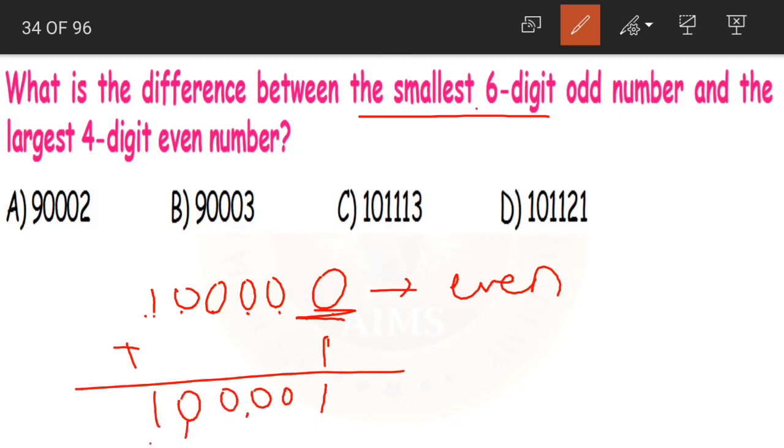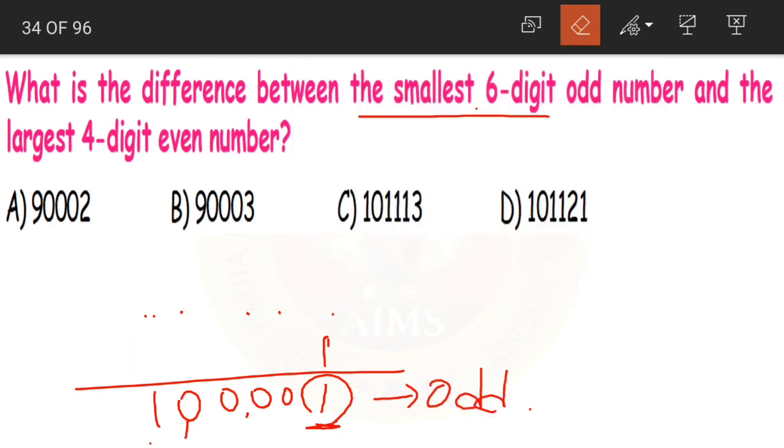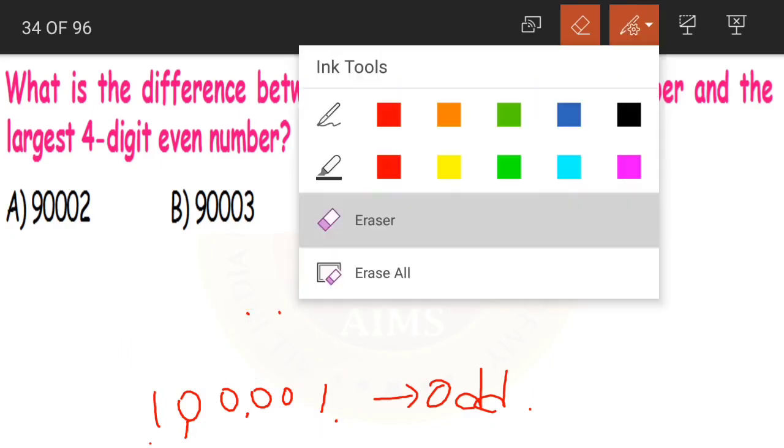It becomes 1,01,000. Now is this odd? It is having 1 in the units place. So yes, it is an odd number. So this is our smallest 6-digit odd number. 1,01,000 is our smallest 6-digit odd number.